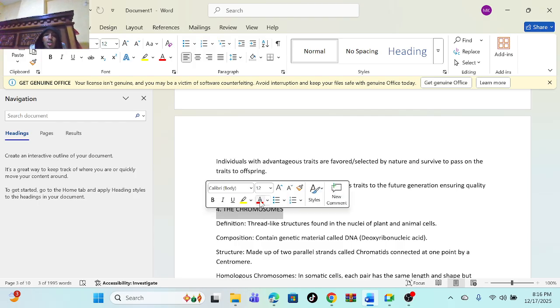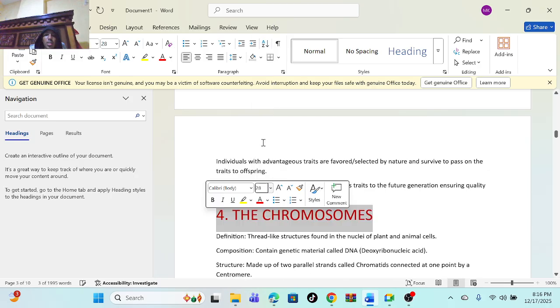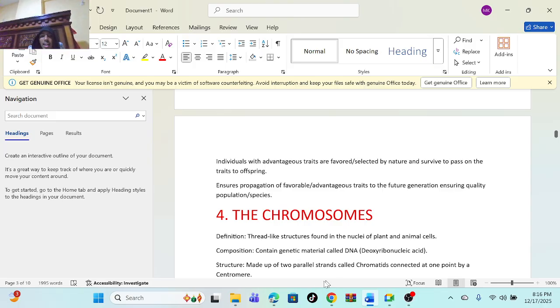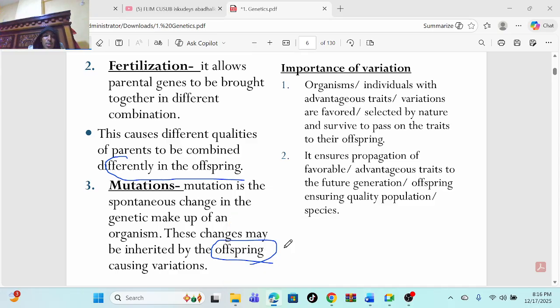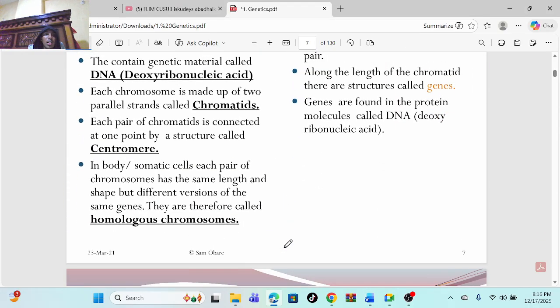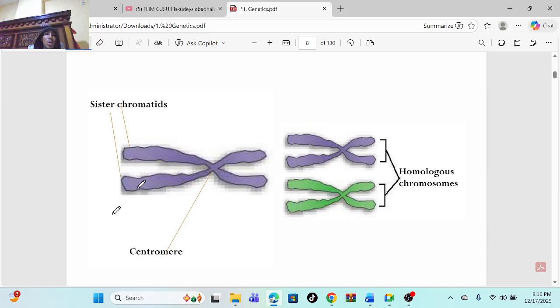Tuende kwa chromosomes. Chromosomes inakaanga hivi, they look like this. Hizi inaitwanga chromatids, tumepita jana usiku. And this is known as centromere. Sasa kama sasa imekuwa mbili, hizo zinaitwa sasa nini? Zinaitwa homologous chromosomes. They are known as homologous chromosomes.